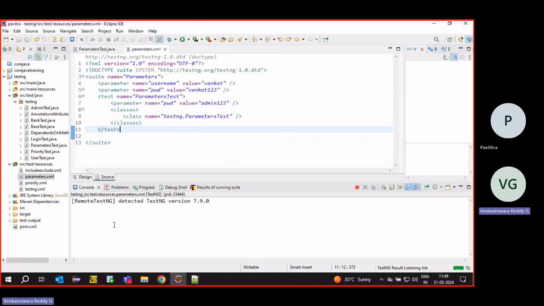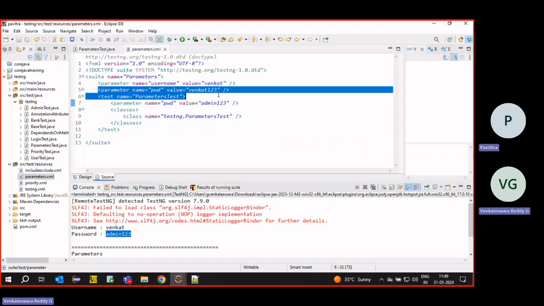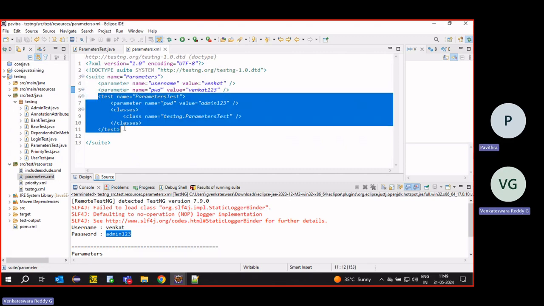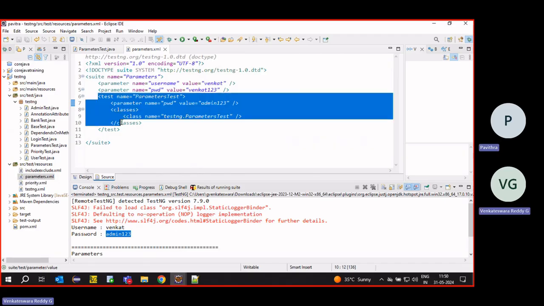If I execute it now, admin123 will print. It will take the local parameter; if we don't give one, it will take the global one. If the key is the same, the local one will override the global one. So we can have global parameters or local parameters.